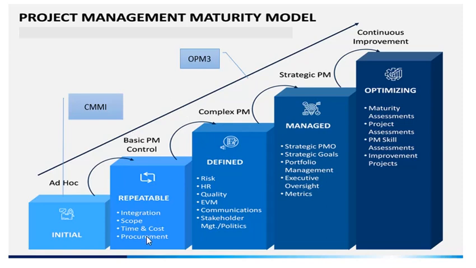However, in this particular phase, that is level 2, it is more on a generic basis, while in the case of level 3, that is defined, the process standards are based on specific organizations, or they are more specialized or tailor-made according to the organization's goals and objectives. Then next up we have level 4, that is managed.